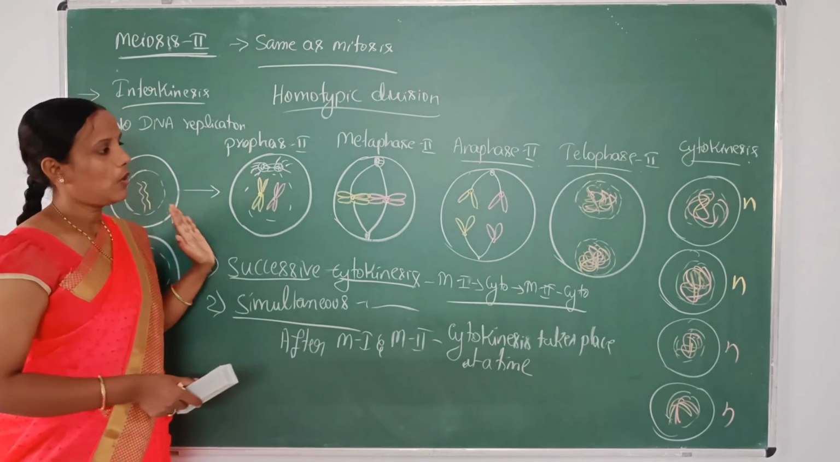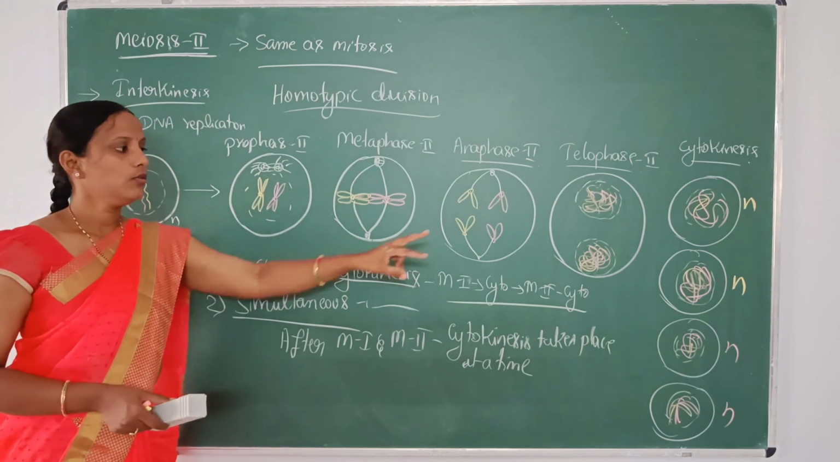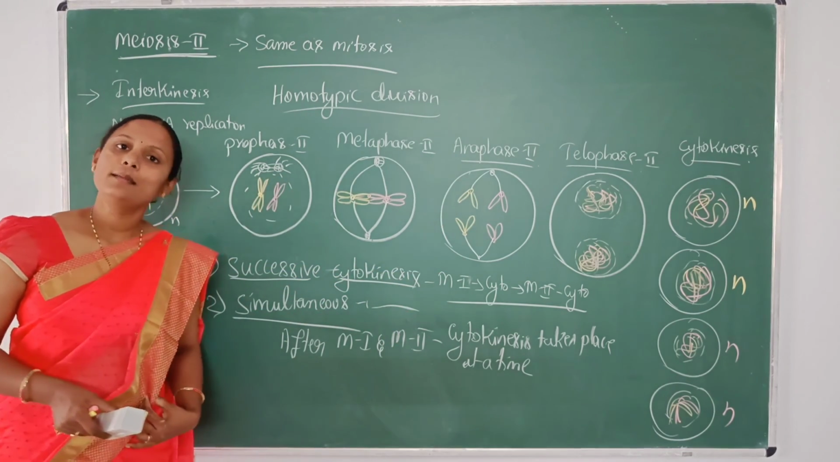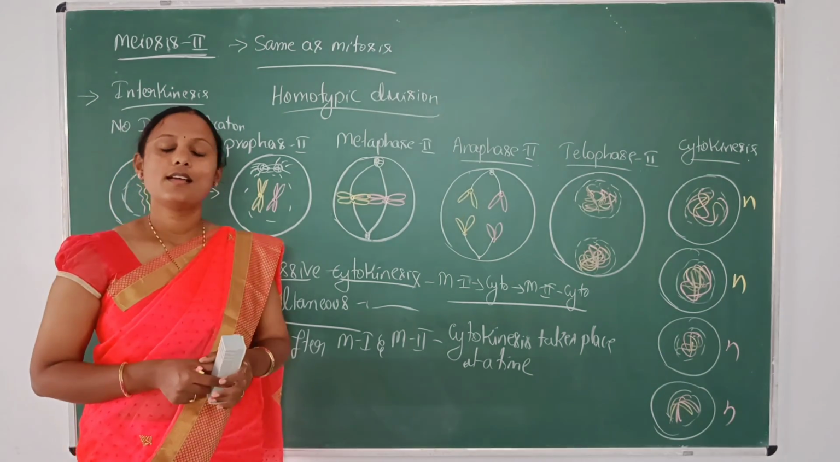So that's all about meiosis and how the four daughter cells are formed in meiosis. We shall discuss the significance of meiosis in the next class.